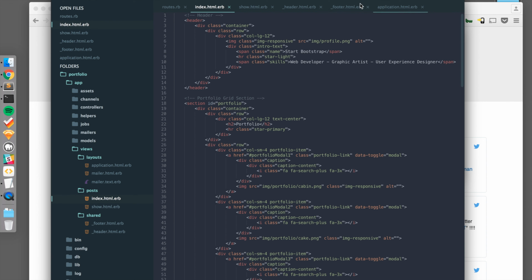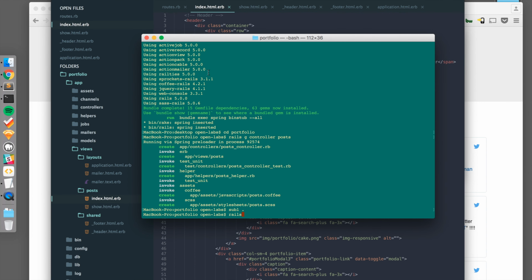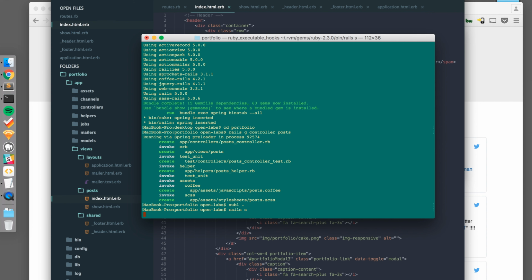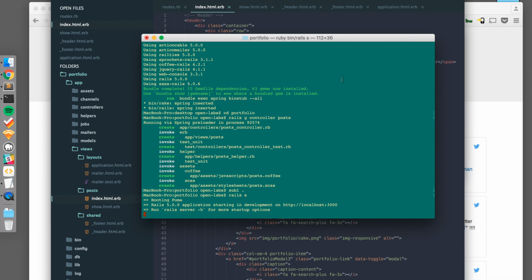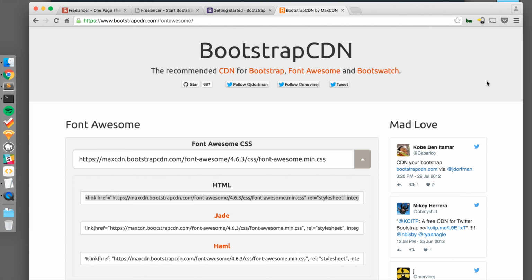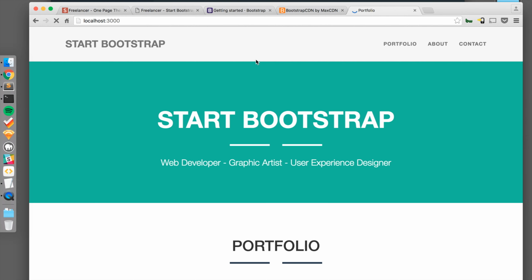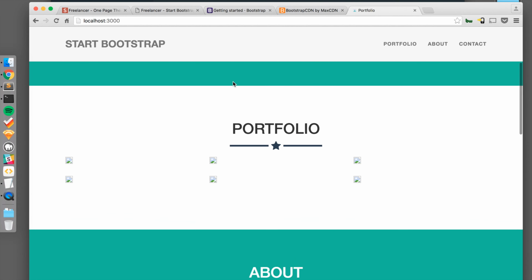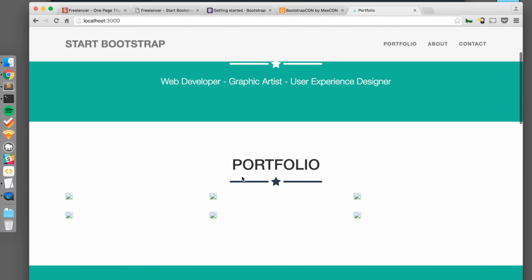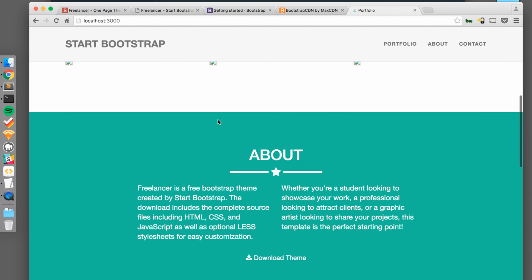Awesome. So let's run our Rails server and see what things are looking like. So we can type rails s to start the Rails server. And if we return to our web browser and go to localhost 3000, things are coming together. You see the images aren't showing yet because we haven't fixed those links, but we'll get to that next.